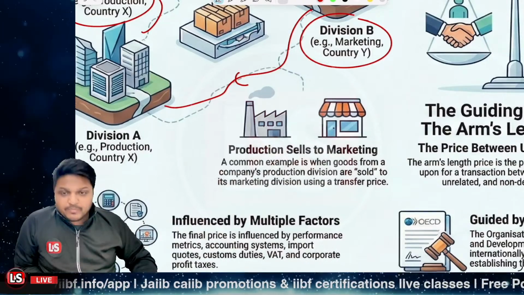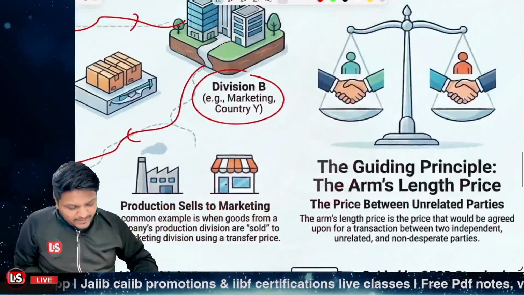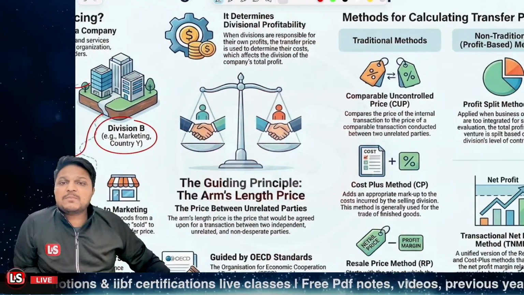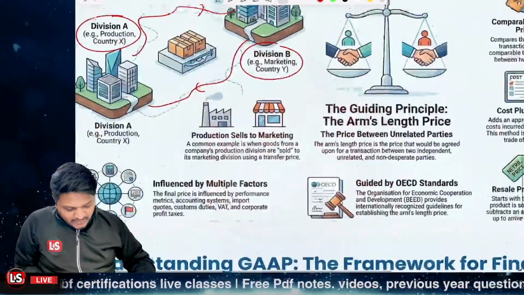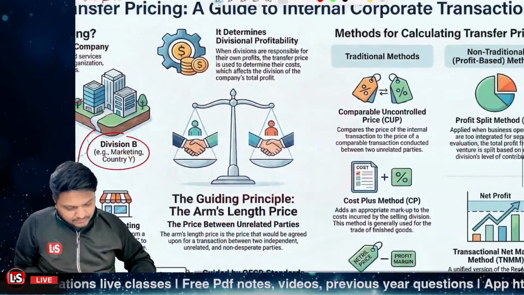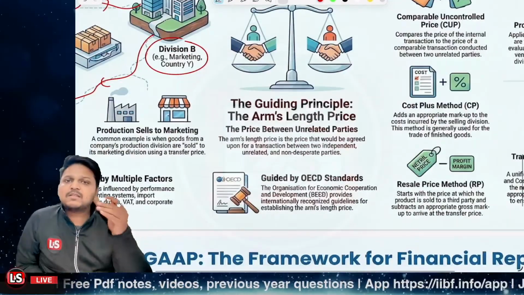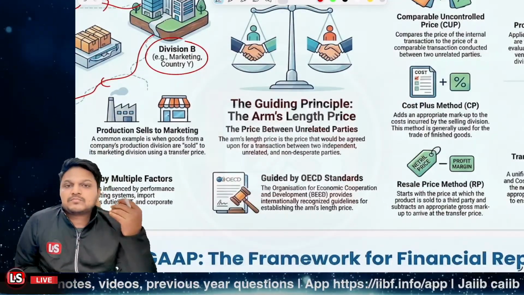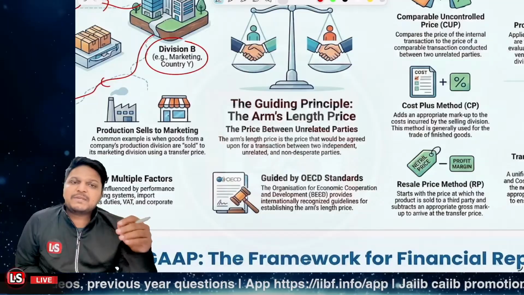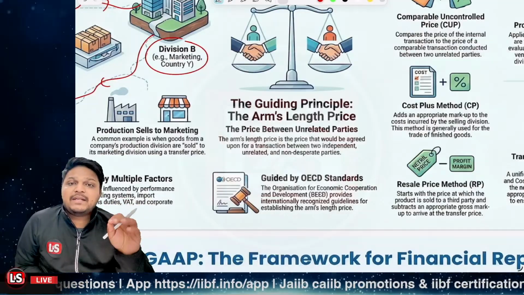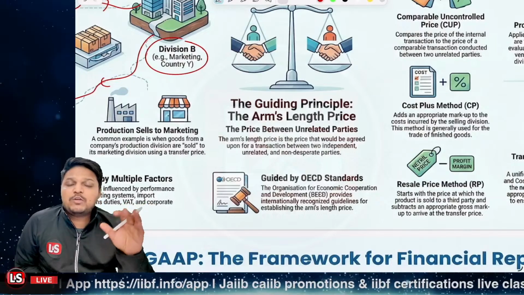Now let's consider the different methods. The first one is related to the arm's length price. What do you mean by the arm's length price principle? This is a general principle. Those prices must be applicable as two unrelated, non-related parties would agree to a transaction.